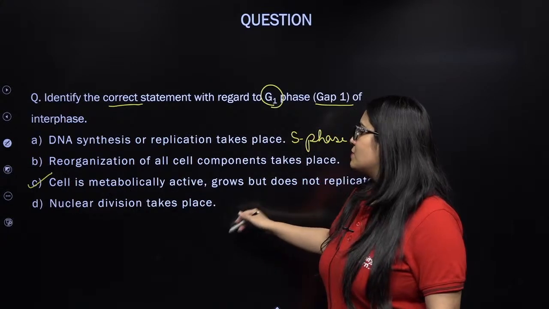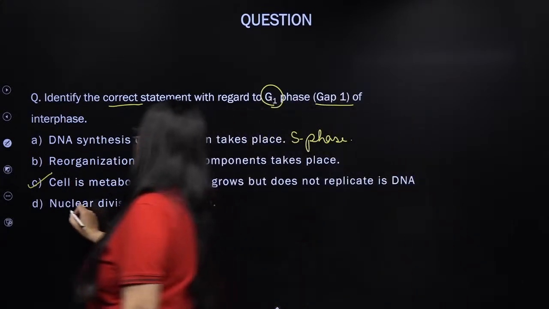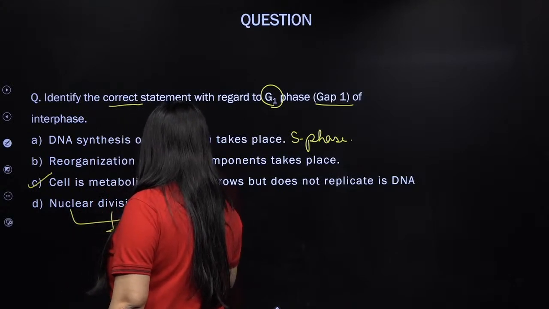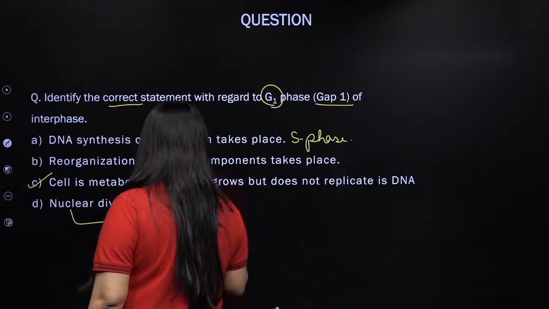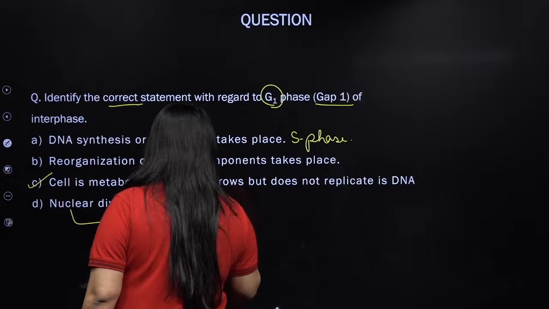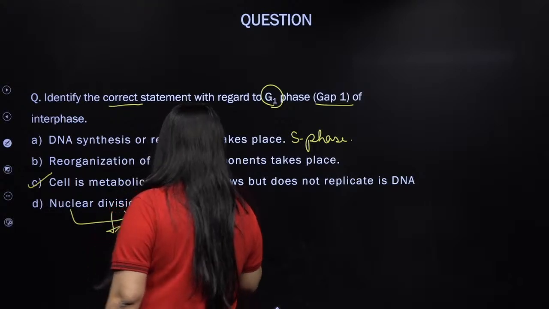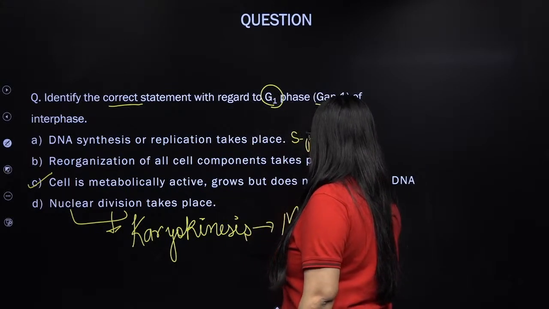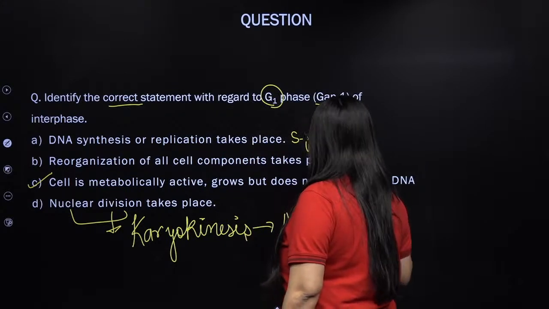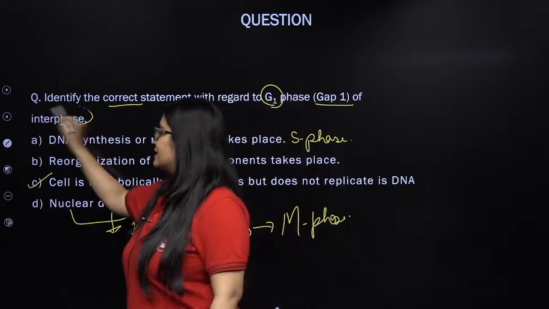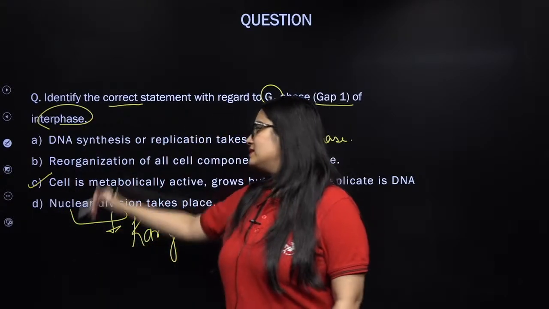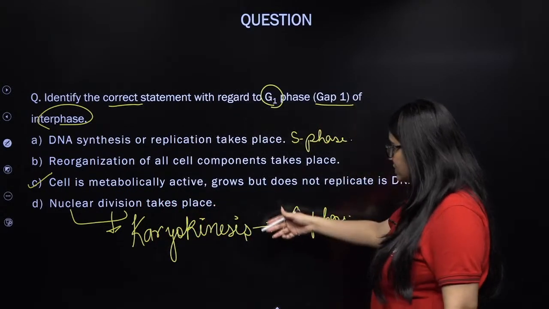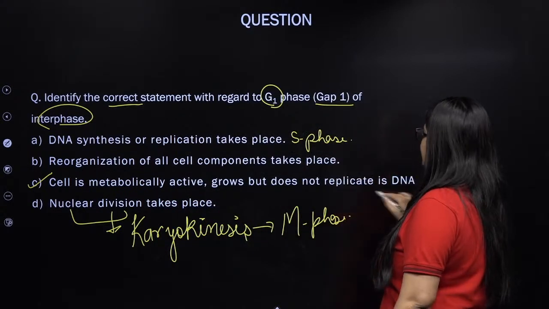Nuclear division takes place. Nuclear division, my lovely kids, means karyokinesis, and such karyokinesis does not take place in interphase; it is the characteristic of M phase. It's not the characteristic of interphase. So that is why this is also wrong, and C is your correct answer. Cell is metabolically active, grows but does not replicate its DNA.